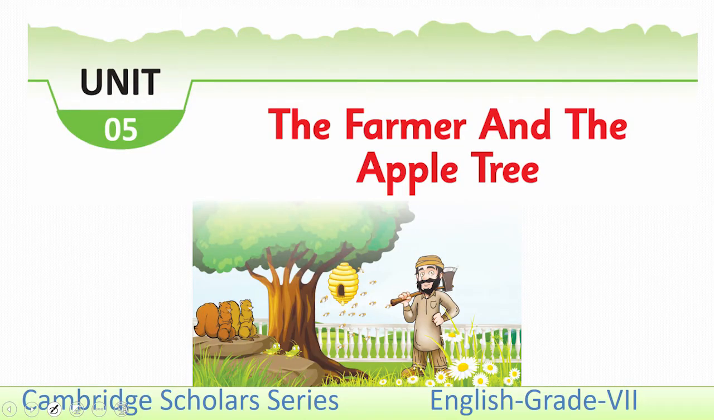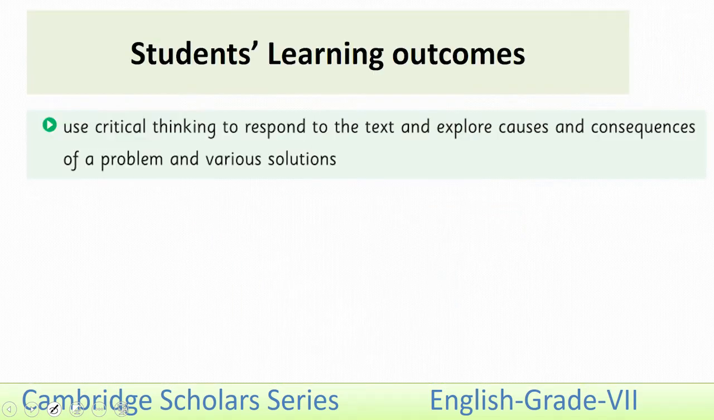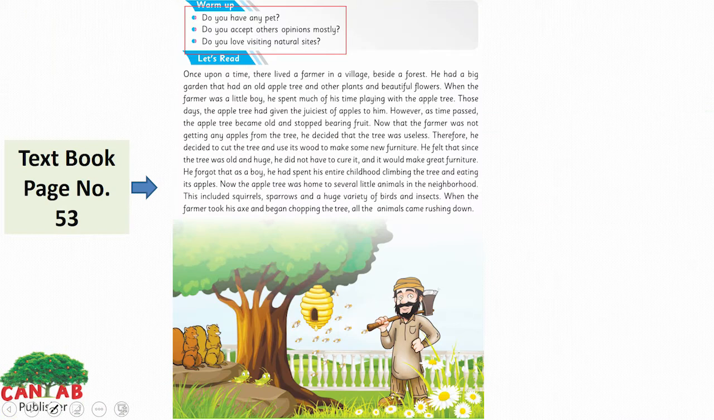We are going to start our lesson from Unit 5, The Farmer and the Apple Tree. The learning outcomes of this lesson are: use critical thinking to respond to the text and explore causes and consequences of a problem and various solutions. In this lesson, we are going to read the story of a farmer and the apple tree. This is called a fable. The story is called a fable.